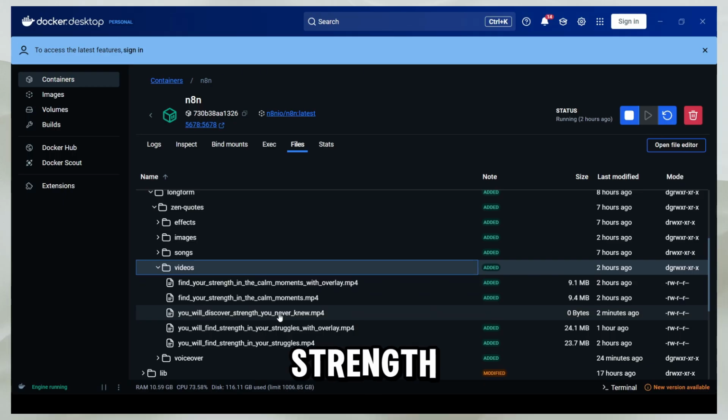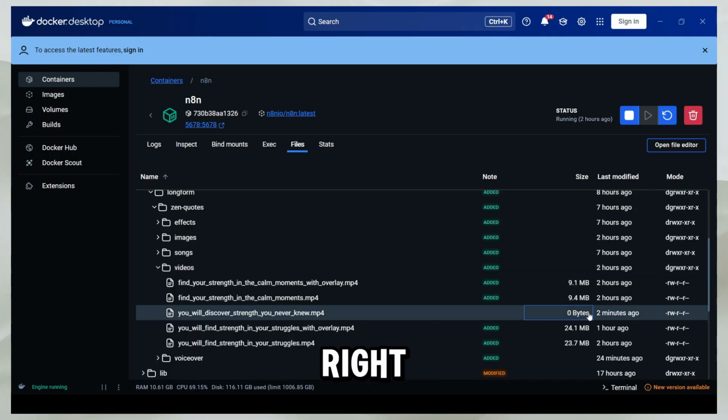You will discover strength you never knew. As you can see, that is actually 0 bytes right now, but it's just lagging. And there you go. You can see our video is forming in real time. Each second, our data is being added. And when it's complete, it's going to send us the output.